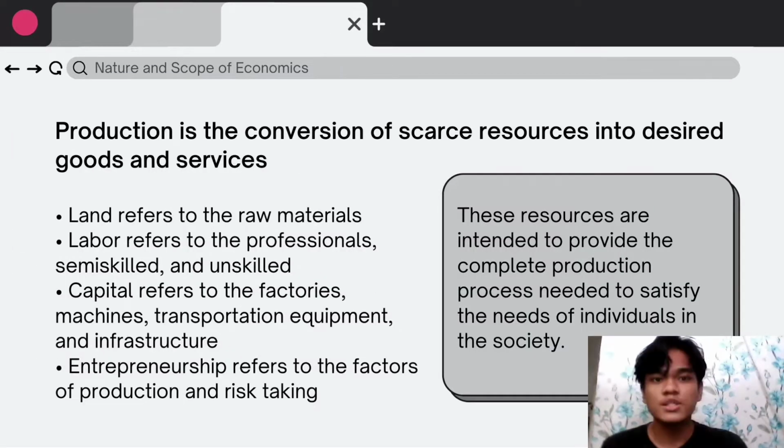Now we proceed to discuss what is production. Production is the conversion of scarce resources into desired goods and services. So production is a process or action used to manufacture raw materials into products. The factors of production are land, labor, capital, and entrepreneurship. With this, we can make desired goods and services for the business and customers.